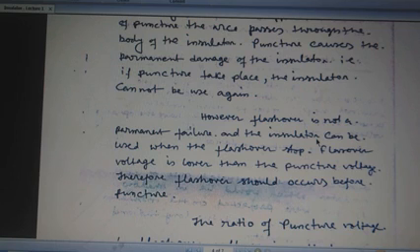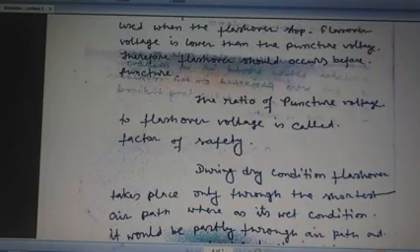Flashover voltage is lower than the puncture voltage. That is very true, because at first flashover occurs in the insulator. After flashover, if the voltage is increased gradually, then puncture will take place in the insulator. Therefore, flashover should occur before puncture. The ratio of the puncture voltage to the flashover voltage is called the factor of safety of the insulator. So that is the factor of safety.